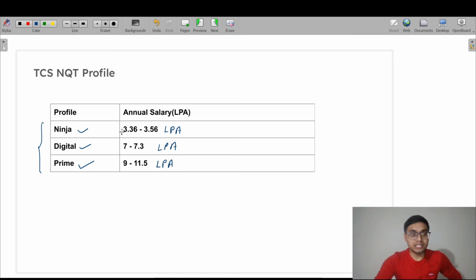So basically these are the starting salaries for UG, undergraduate, candidates, and these other figures will be the salary for PG, postgraduate, candidates. Okay, fine. So this is a decent package. Fine, everyone. Okay, so let's move ahead.